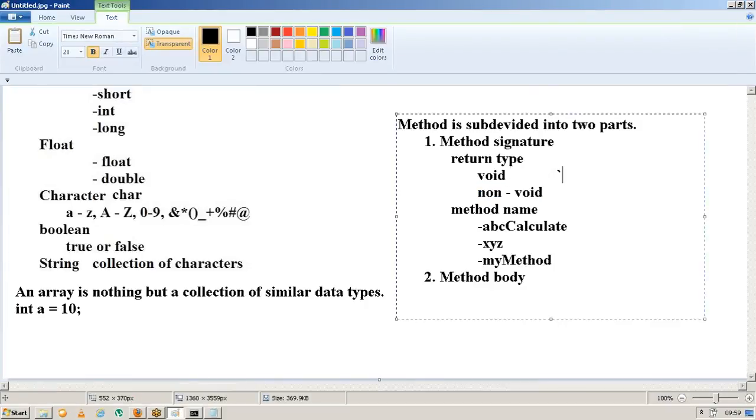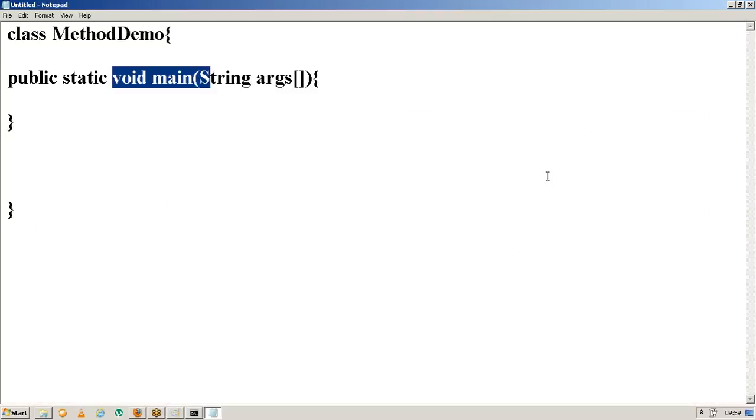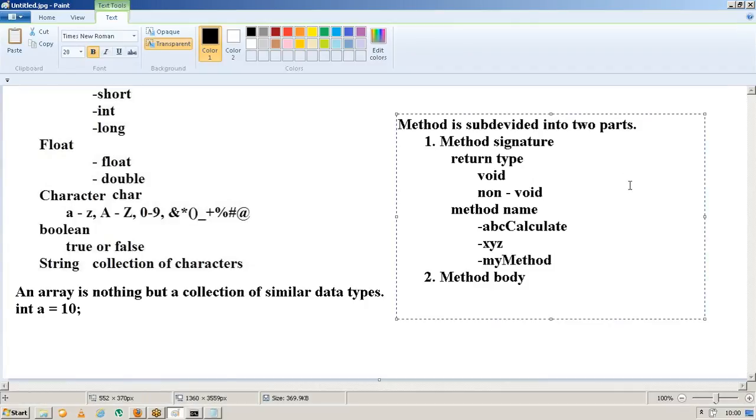Let me do something now. Tell me, is my main method a void method or a non-void method? It's a void method. Exactly, because in the method signature we have the void keyword. Instead of void main, can I say void anything else? No, it is mandatory. You have to follow the same method signature. Up to here, you have to use public static void main. That is mandatory.